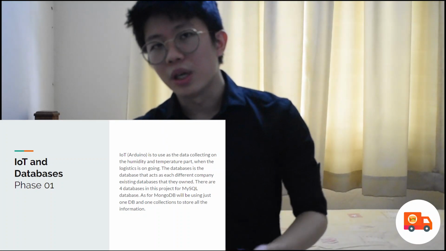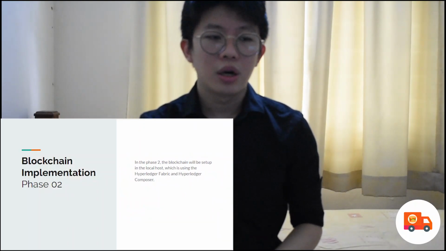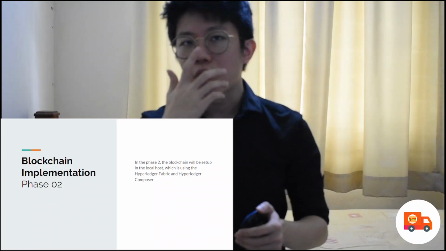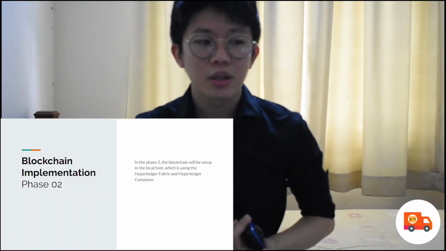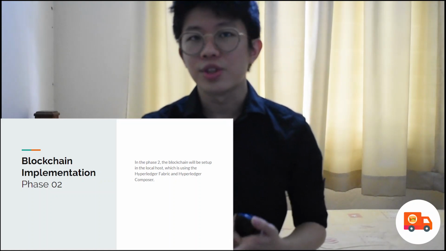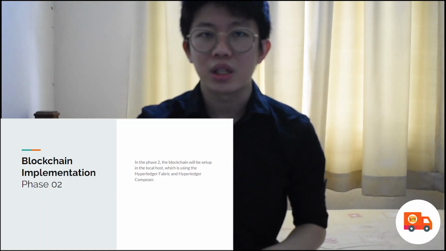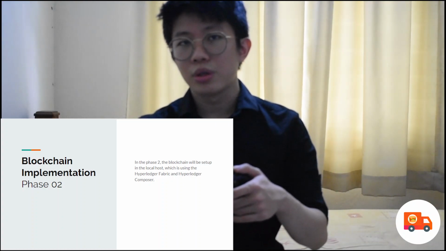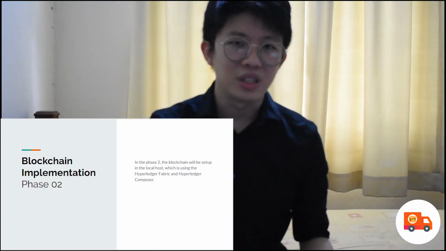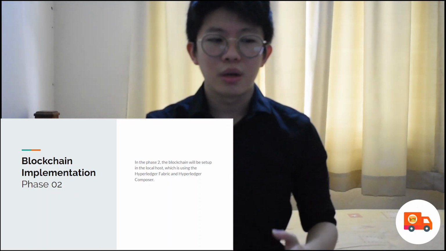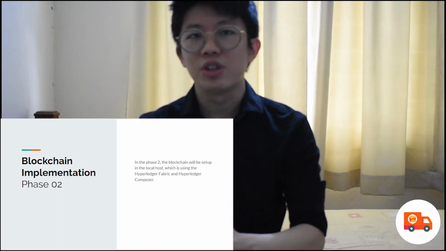So phase 2 will be the blockchain implementation. Before I go into phase 2, I'll talk about IoT. In IoT, I'm using an ESP32 and a DHT22 for the temperature and humidity sensor. These two are very basic, and that is what I use.